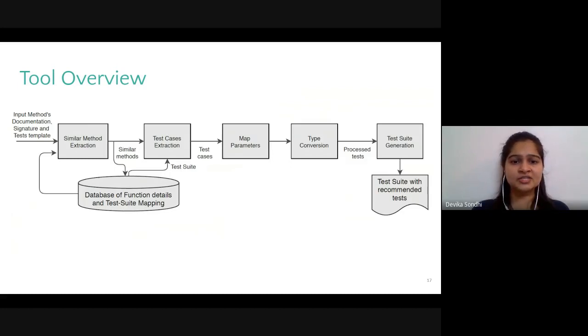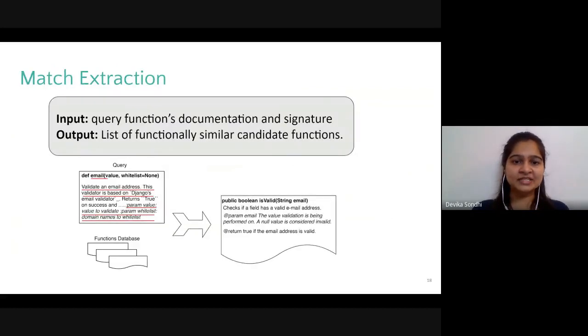The corresponding test suites are processed to extract the test cases, and then the input parameters are mapped to the query function's parameters to eventually generate a test suite in a form which is compatible with the query. So getting into the details of the match extractor, this component takes the query function's documentation and signature as input to output a list of functionally similar candidate functions from the repository.